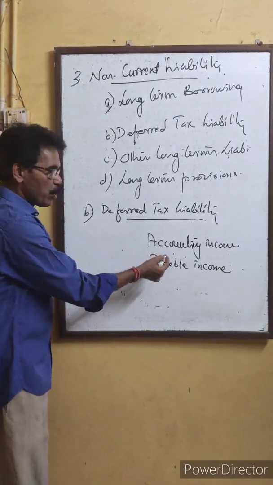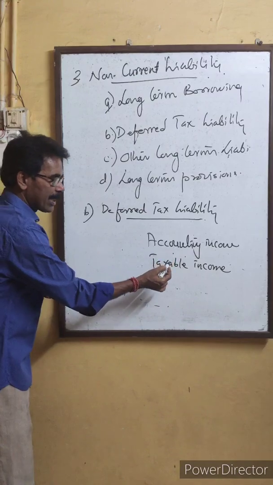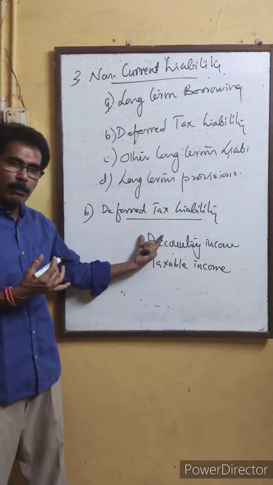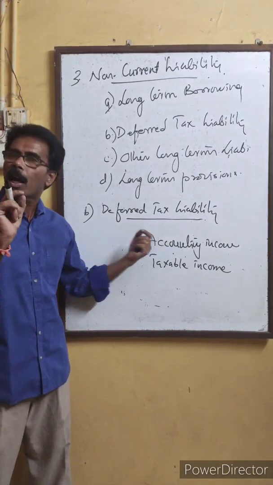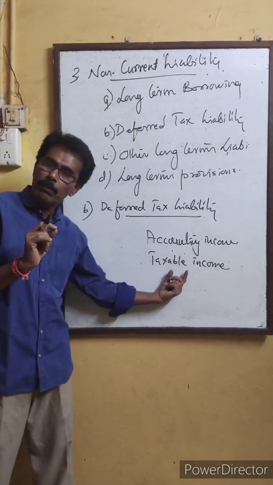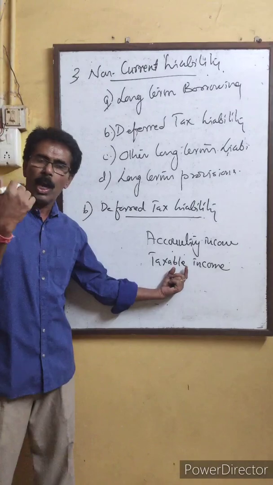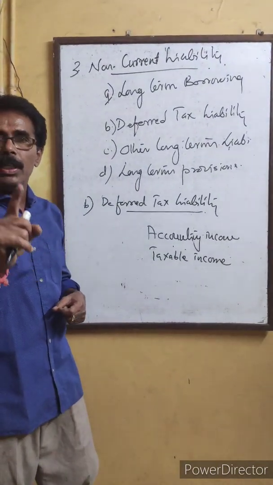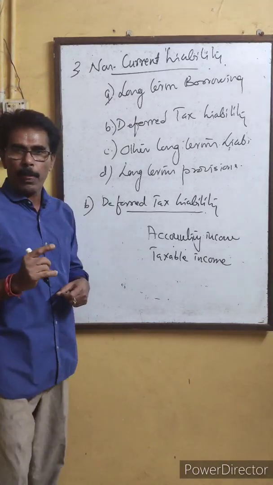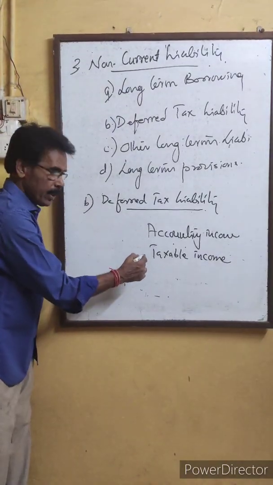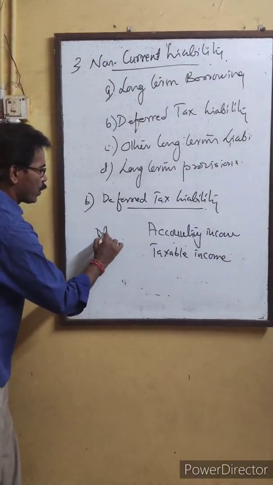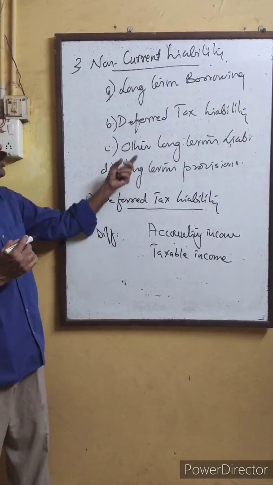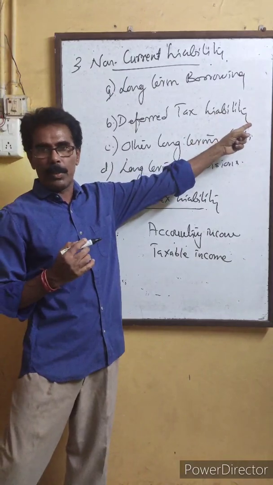The difference between accounting income and taxable income is compared every year. If there is any difference, the tax on that difference is shown under deferred tax liability.